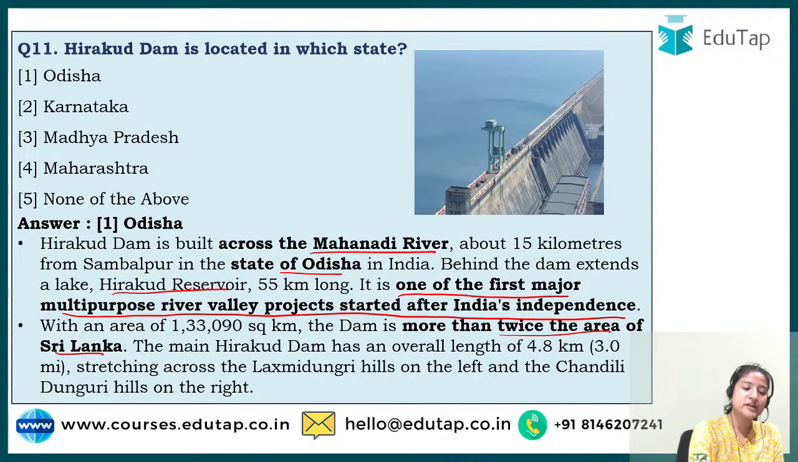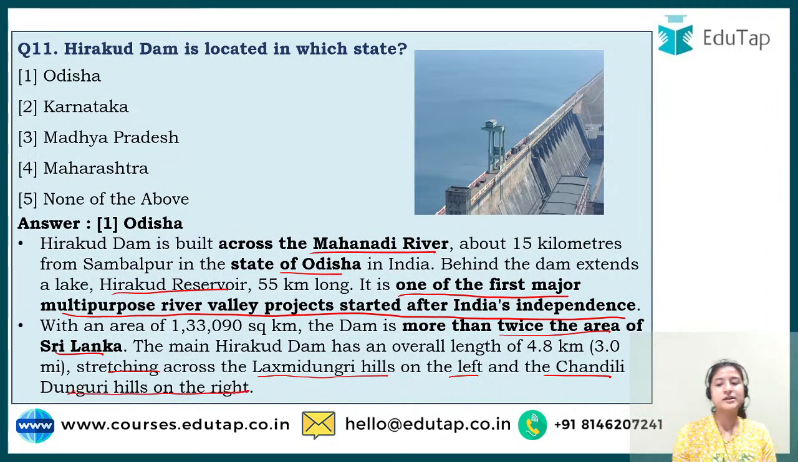And if you go for its stretch, how much its length is, it is the Lakshmi Dungri hills on the left and the Chandili Dunguri hills on the right. So these are the end points to the left and to the right of this particular dam. Okay, so this is question number 11.